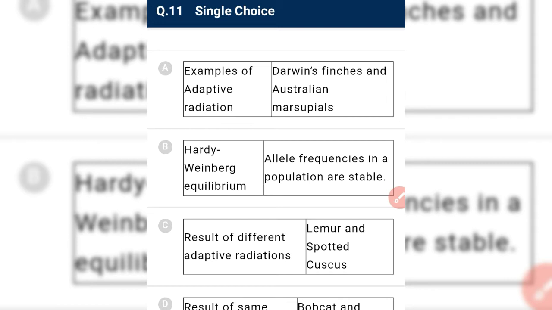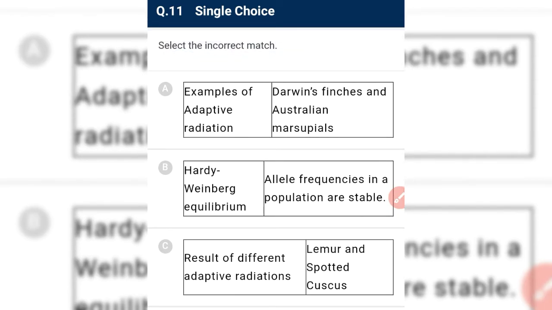Lemur and spotted cuscus. Yes, these are the result of different adaptive radiation. We have to find the incorrect statement, and this is correct. See, lemur and spotted cuscus, in the NCERT diagram they are adjacent to each other, which means they resemble. They are the result of different adaptive radiation, and if more than one adaptive radiation takes place in a given geographical area, it is said to be convergent evolution. It is a result of convergent evolution, meaning they develop similar forms. So C is also correct.